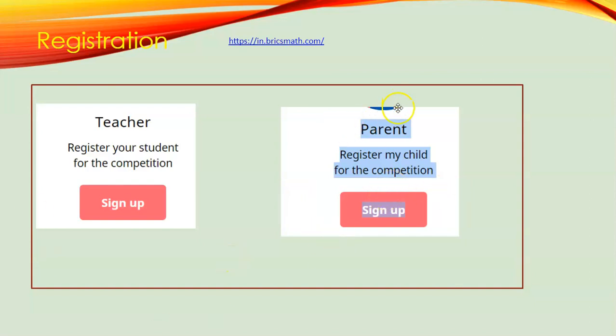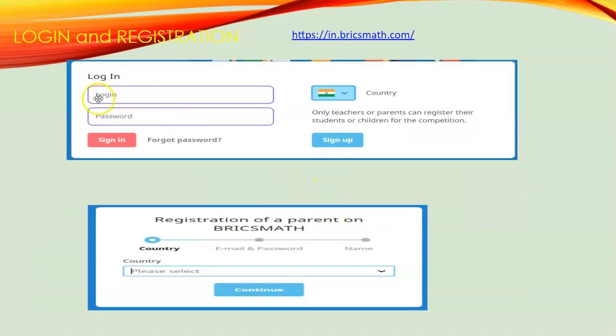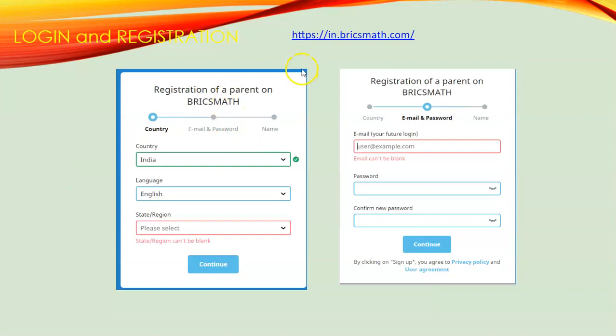If I click sign up, this is the next screen. There is a login screen and a sign up screen. The first time we are here, we do not have a user ID and password, so we will go here. We can change our country here also if we want, and sign up. Later, further down, you can select your country again, for example India or China. You just select and then continue. If you continue, this is the next screen.